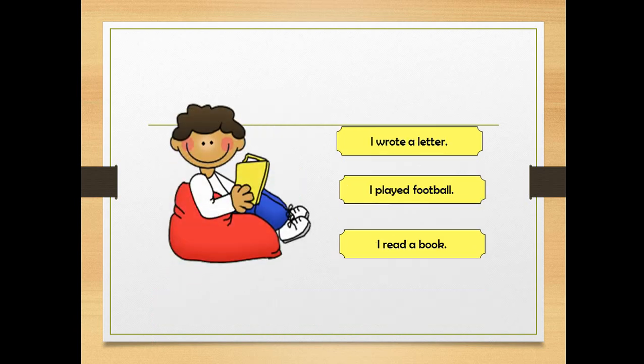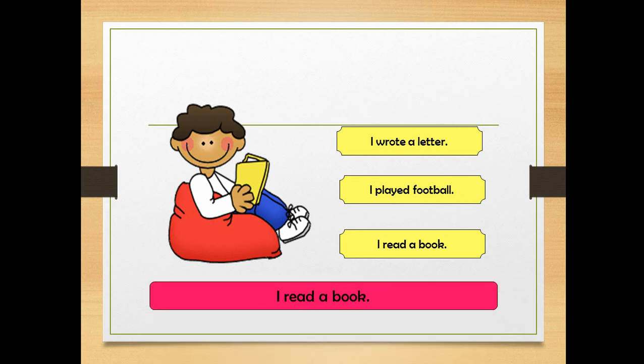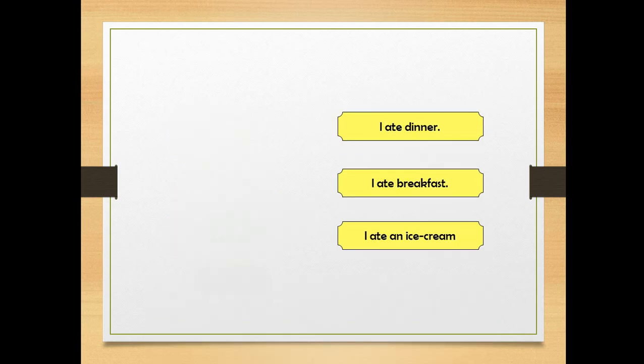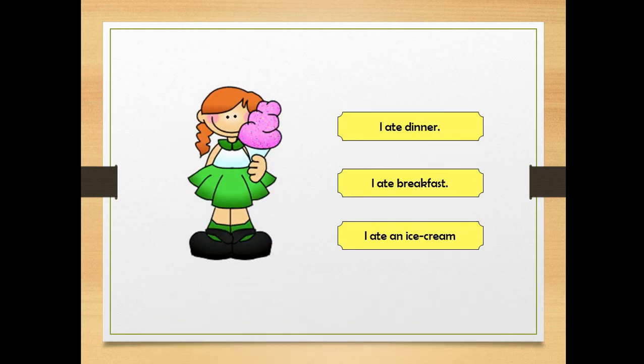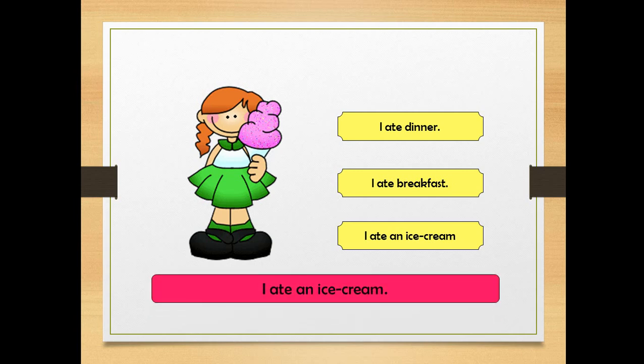What did you do yesterday? I read a book. Okay, can't you feel that I'm saying I read? I didn't say I read. Why did I say so? I read a book. What did you do yesterday? I ate an ice cream. So why didn't I use here eat?